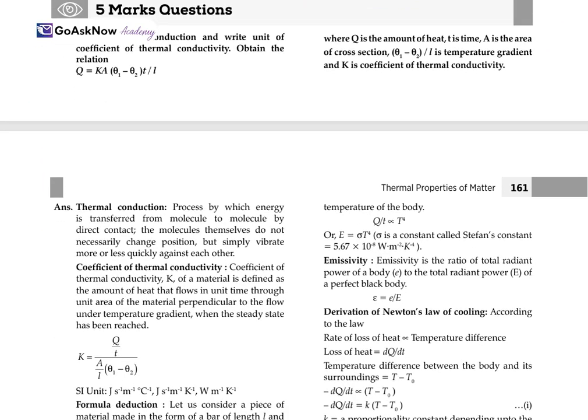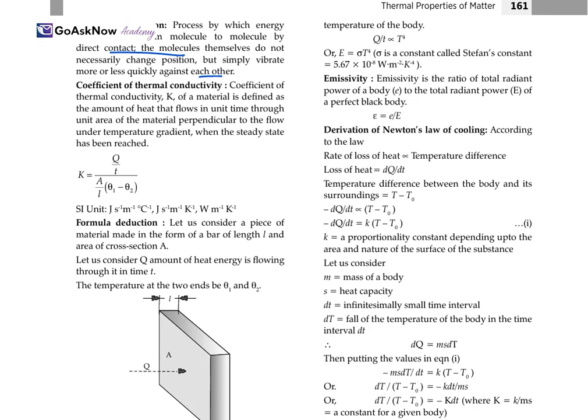Now, let's move forward with the 5 marks question. Define thermal conduction, write the unit of the coefficient of thermal conductivity, and obtain the relation as well. Firstly the definition: thermal conduction is the process by which energy is transferred from molecule to molecule by direct contact. The molecules themselves do not necessarily change position but vibrate more or less quickly against each other. This is thermal conduction. The coefficient is K equal to Q by t times L upon A(θ1 minus θ2). The SI unit is also there.